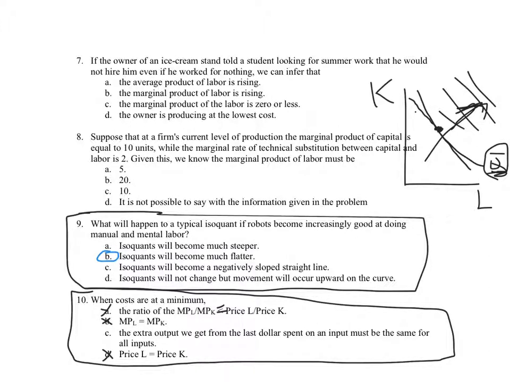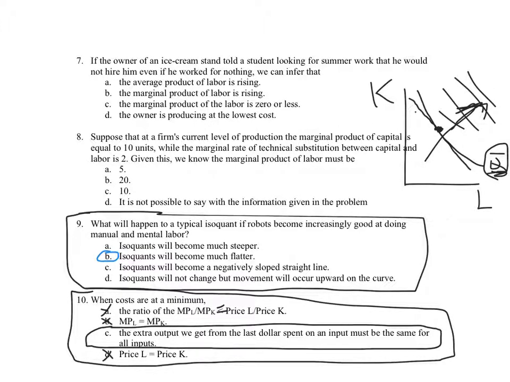But think about C. Again, it's another equimarginal principle example. And here, think about if this weren't true, if one factor gave us a lot of output per dollar spent on that factor, and another factor gave us a little bit of output per dollar spent. Well, we'd spend fewer dollars on the factor where we're getting only a little output, and move it over to the factor where we're getting a lot of output for the dollar spent. And as we did that, the marginal product for the factor we're adding would fall.